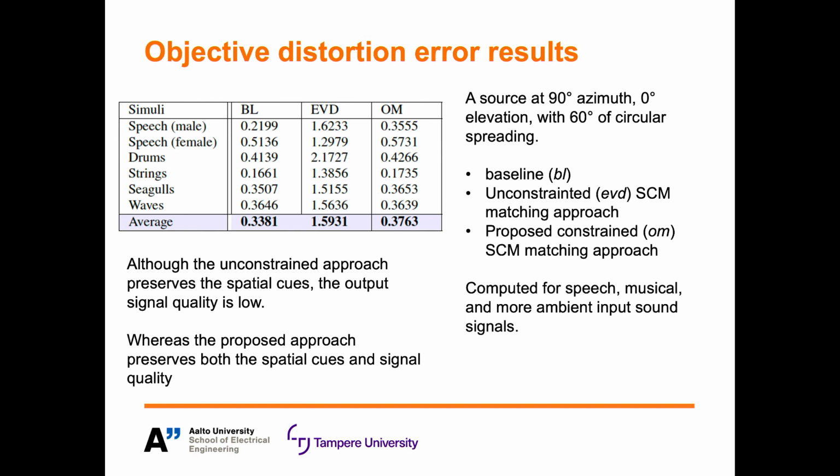And here are the results for this signal distortion evaluation. Note that a higher value infers worse quality of the output signals. So although the unconstrained approach produced low errors in the perceptual metrics evaluation, it is indicated here that this is to the detriment of the signal quality.